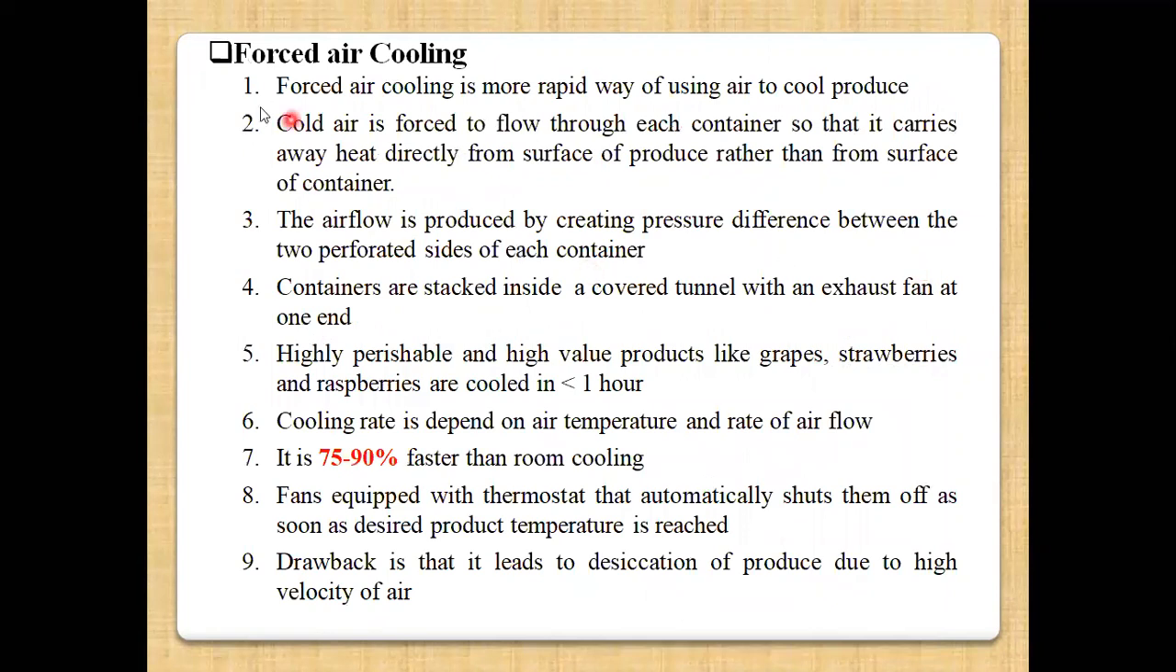Then next method is forced air cooling. This is also a modified form of room cooling, but this method is a rapid way of using air in order to cool your produce. Here in this method, we are using cold air, but we are forcing this cold air with a certain high velocity, so that each container is exposed to this high velocity cold air, and it directly removes heat from the surface of the produce rather than from the surface of the container.